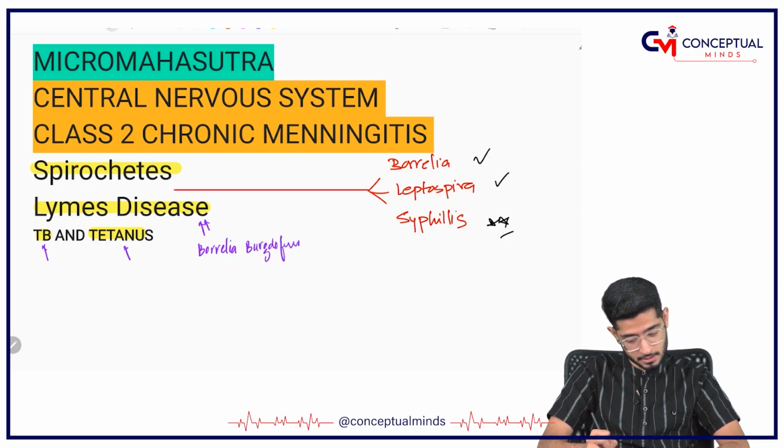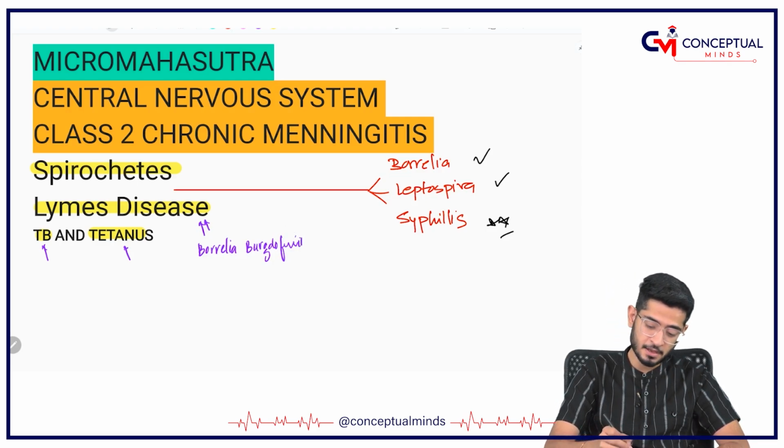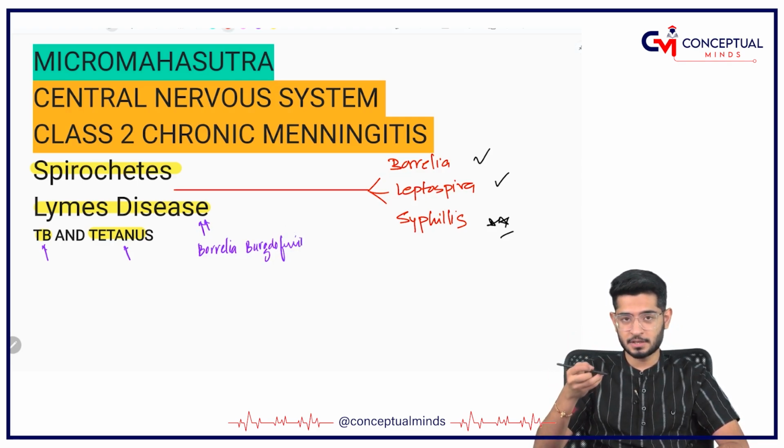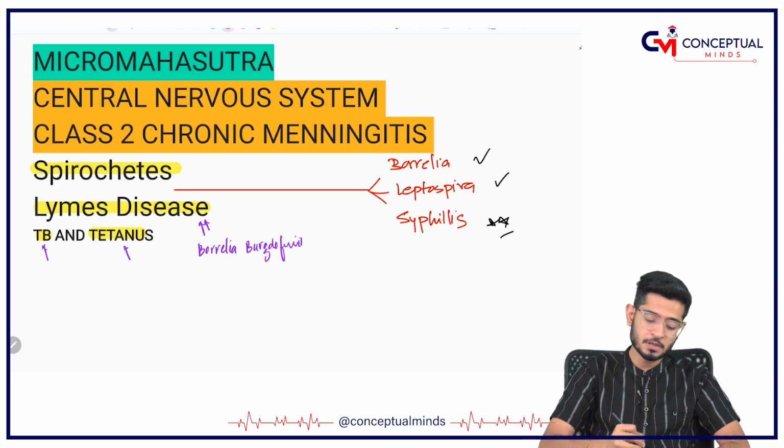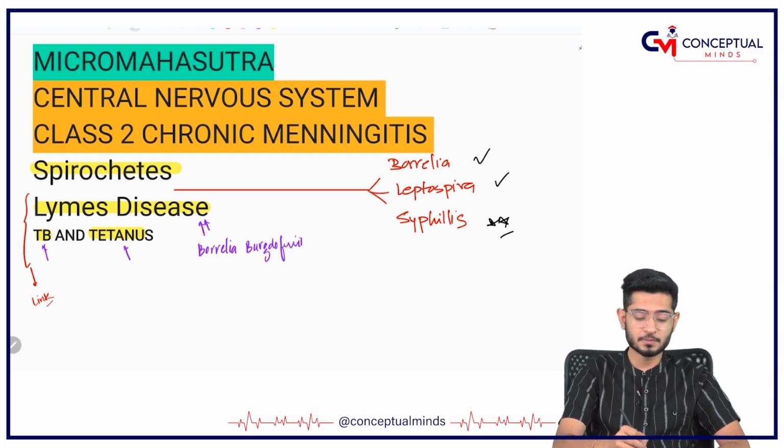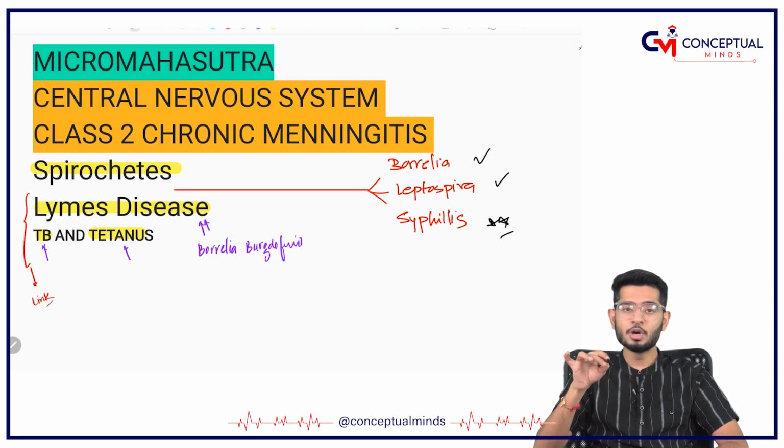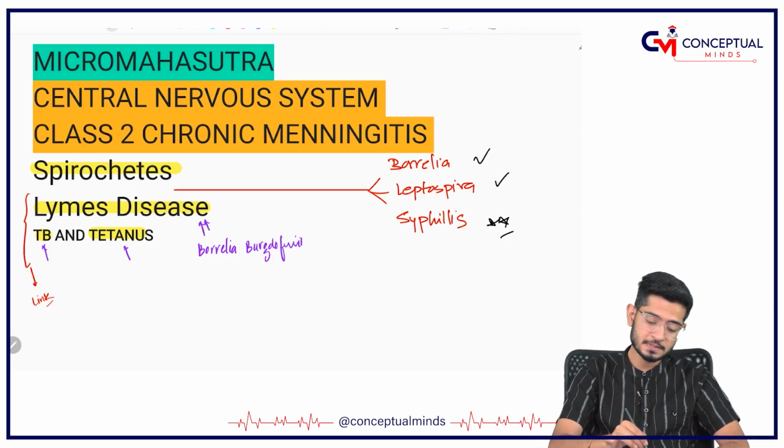But if you are preparing yourself for this exam of chronic meningitis of central nervous system, these topics are there, the link of which will be provided to you in description. Please don't forget to watch them. Now, we will discuss and learn about spirochetes.